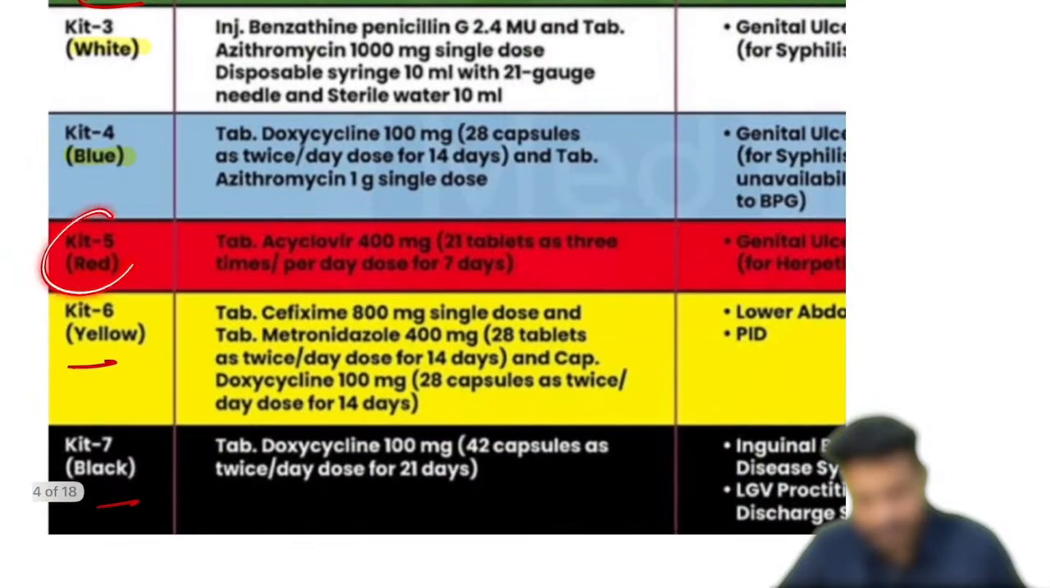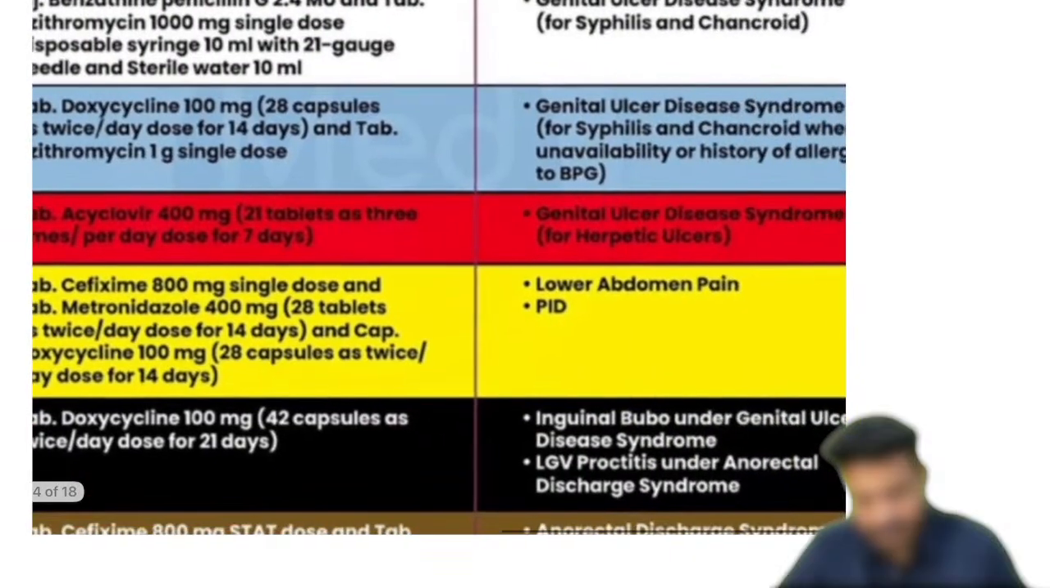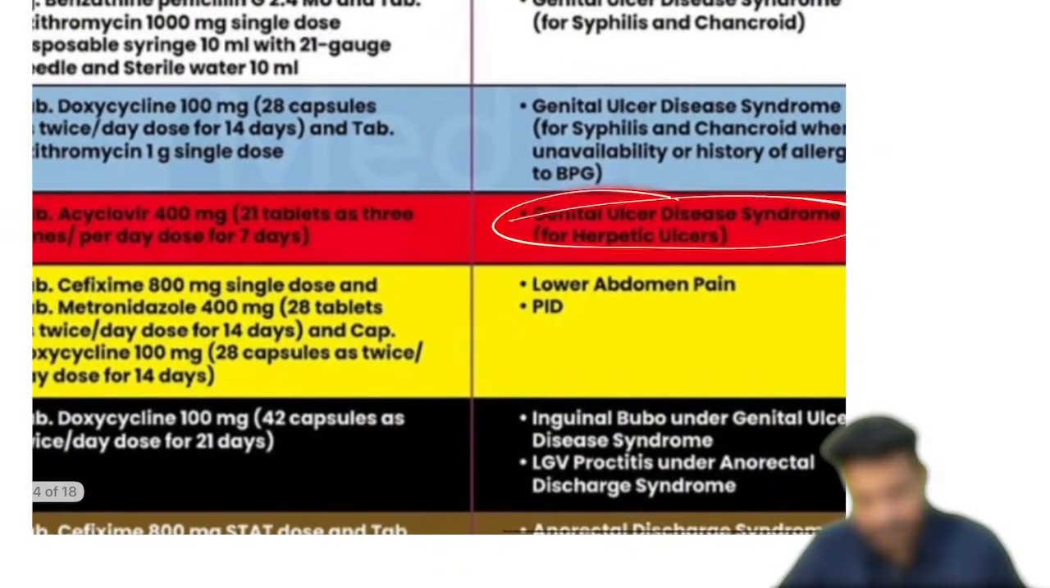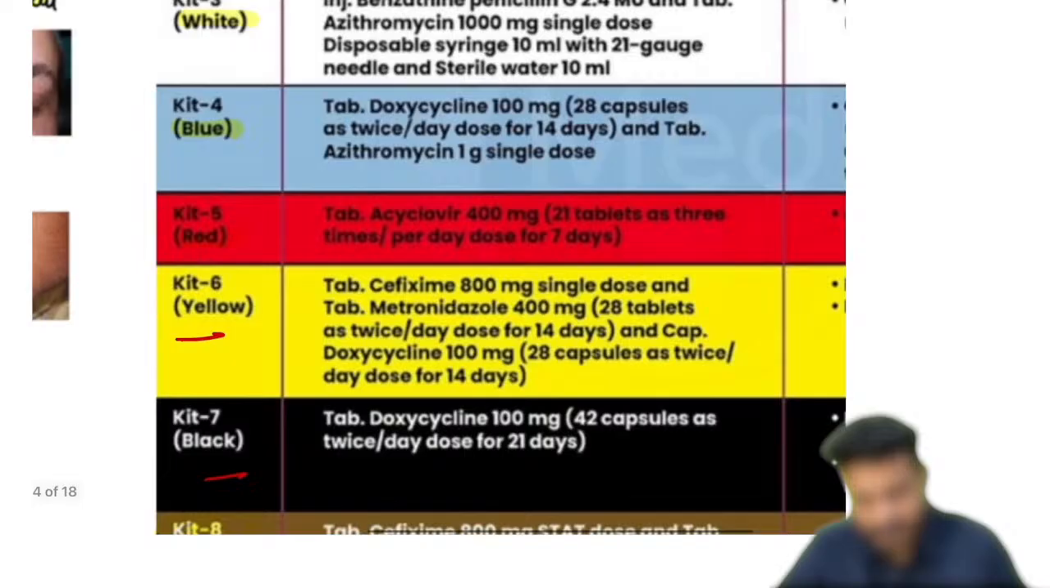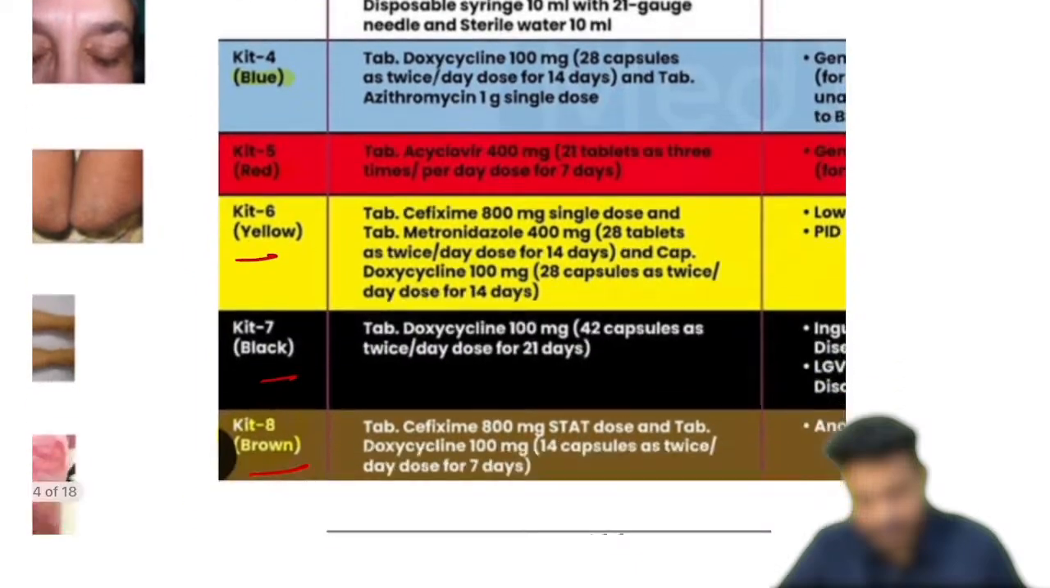Kit number 5 is for herpetic ulcer or grouped ulcers. Grouped genital ulcers, this is going to be herpes. Herpes, the treatment remains same, 400 milligram TDS for 7 days. This is going to be the acyclovir that we are going to give here.